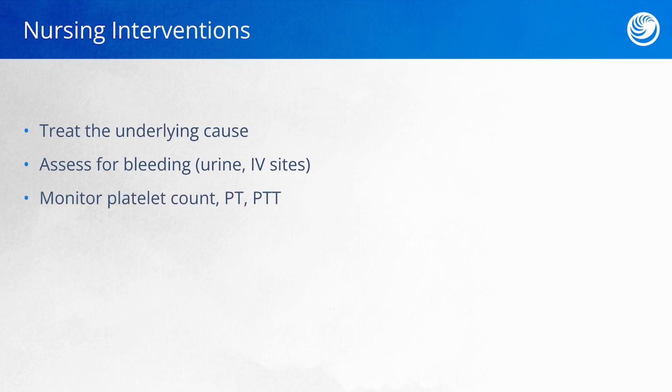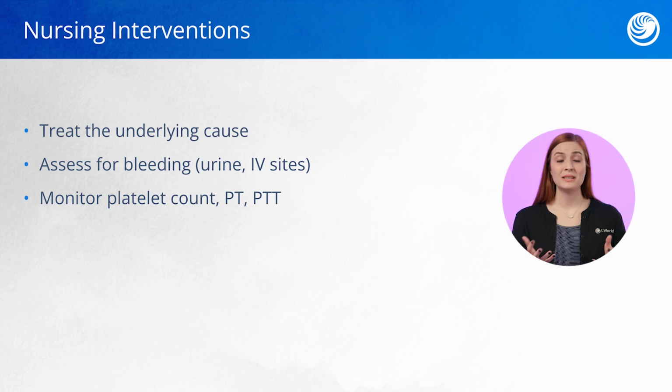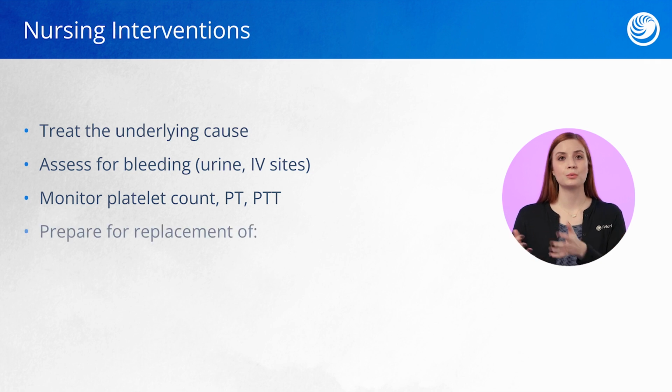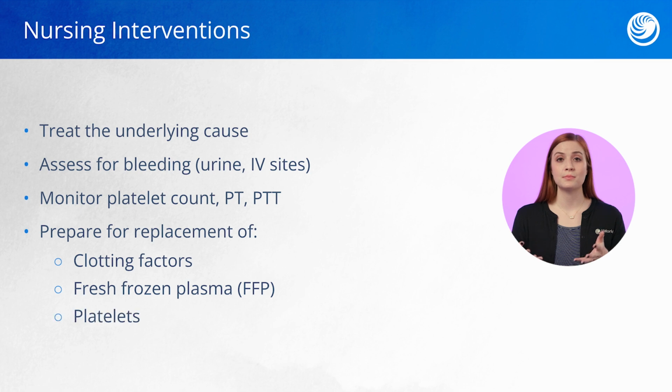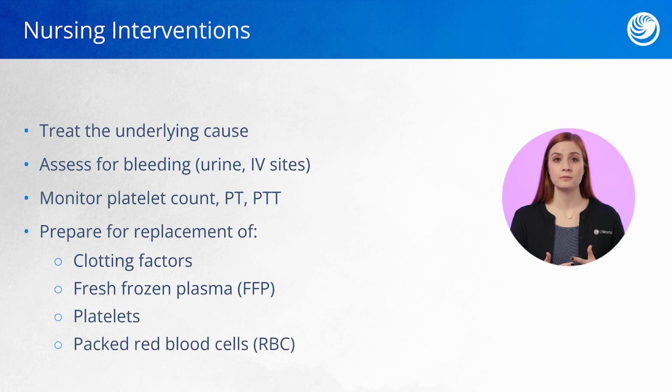Clients should have frequent laboratory monitoring of their blood, especially our coagulation labs, such as our platelet count, our PT, and our PTT. We know in DIC, all of the coagulation factors are used up, so we need to replace those. We need to replace clotting factors, as well as fresh frozen plasma and platelets. If clients are hemorrhaging and bleeding through different sites on the body, we may need to replace blood cells, such as with packed red blood cells.